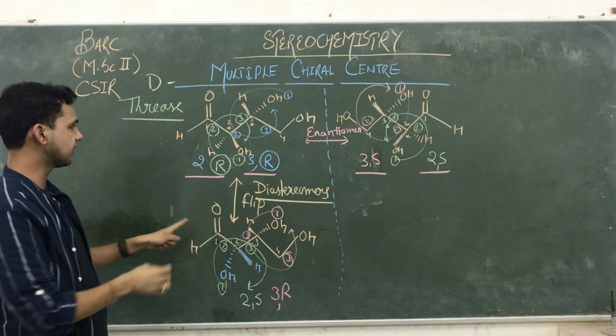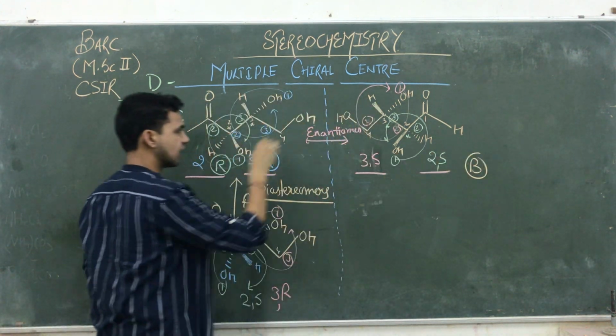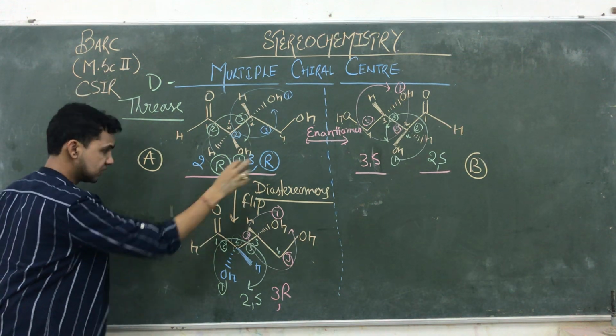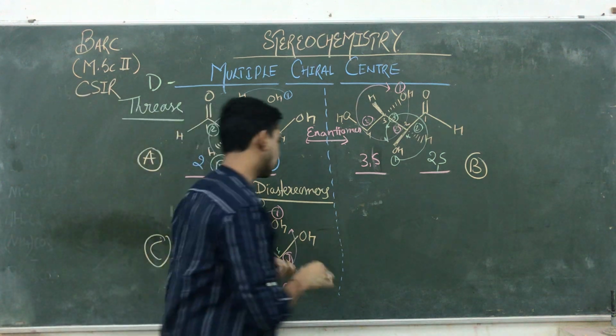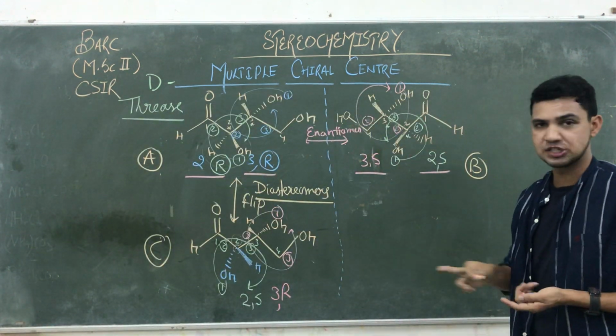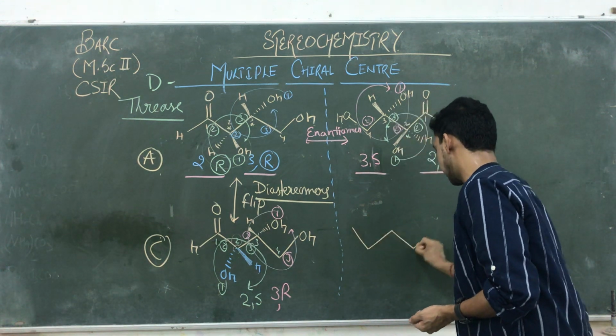So they both are, this one is A and B. A and B are enantiomers. A, B and this one is C. A and C are diastereomers. Then we are going to draw its mirror image. अब इसी का mirror image यहाँ पे आप क्या करें, draw कर दें. So this one is to be like this.